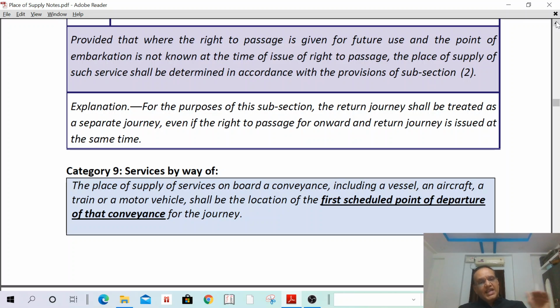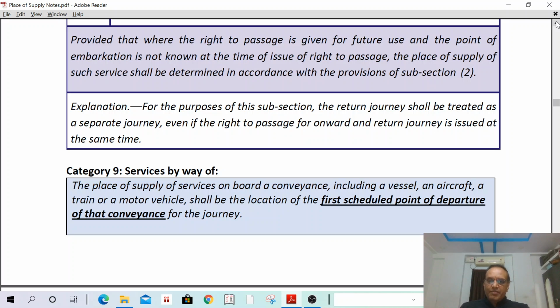Suppose I enter the flight and want to watch some videos or play video games on the flight itself. What is the place of supply here? The place of supply shall be the first scheduled point of departure of that conveyance.